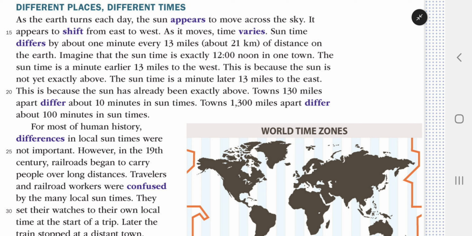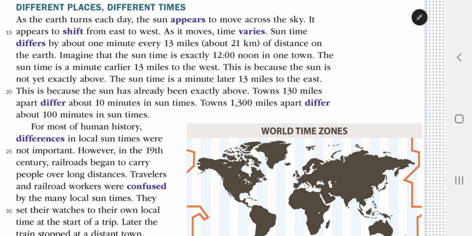Imagine that the sun time is exactly 12 noon in one town. The sun time is a minute earlier 13 miles to the west. This is because the sun is not yet exactly above. The sun time is a minute later 13 miles to the east. This is because the sun has already been exactly above.